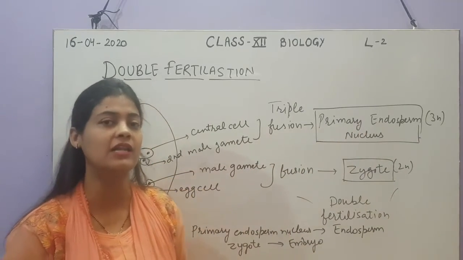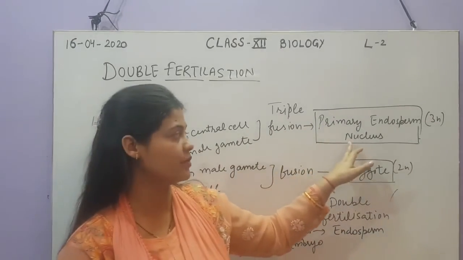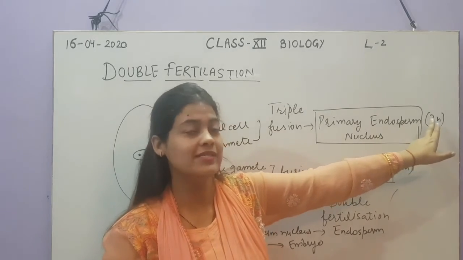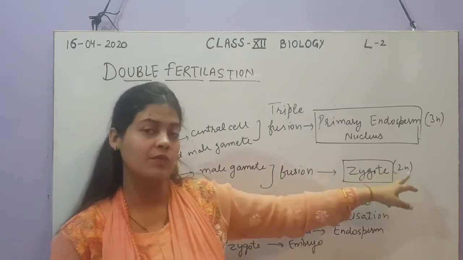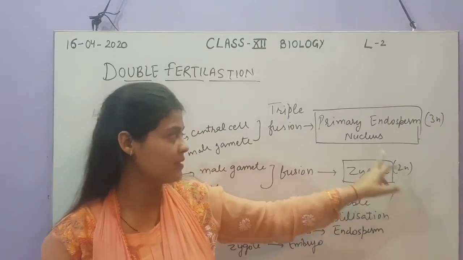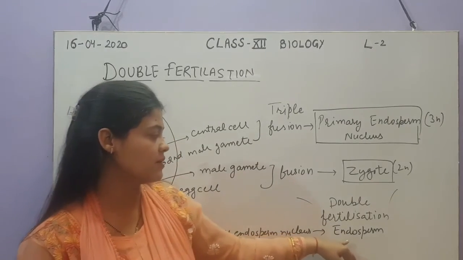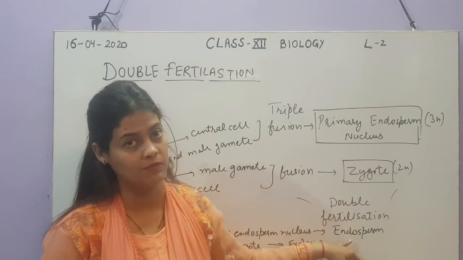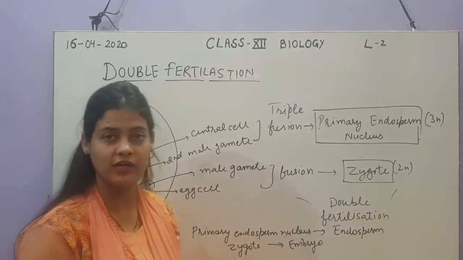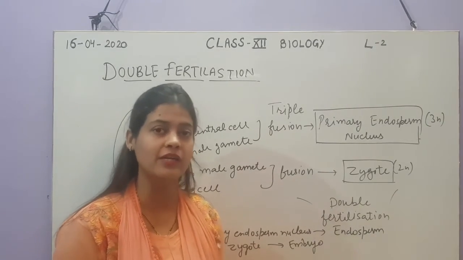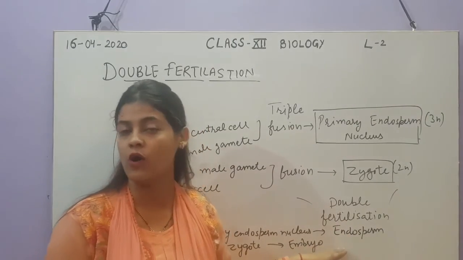So this is the name of the cell, primary endosperm nucleus. You can see it is a triploid cell because it has been formed by the fusion of three nuclei. And the zygote, as normal, is a diploid cell. So what is this primary endosperm nucleus? It will form the future endosperm, and the zygote will form the future embryo. The zygote will undergo mitotic division to form the embryo for further development into the seed. But the primary endosperm nucleus will form the endosperm.